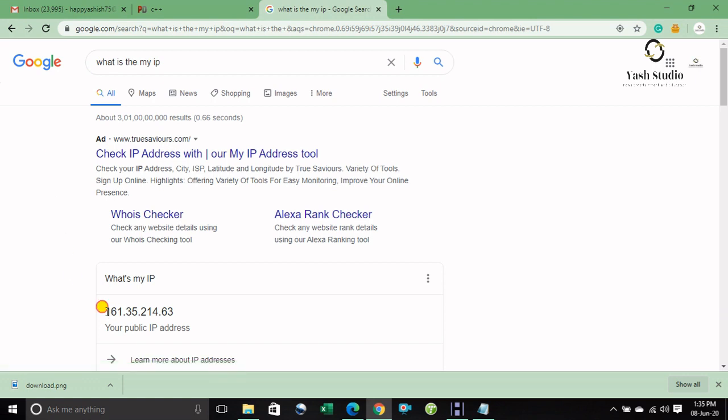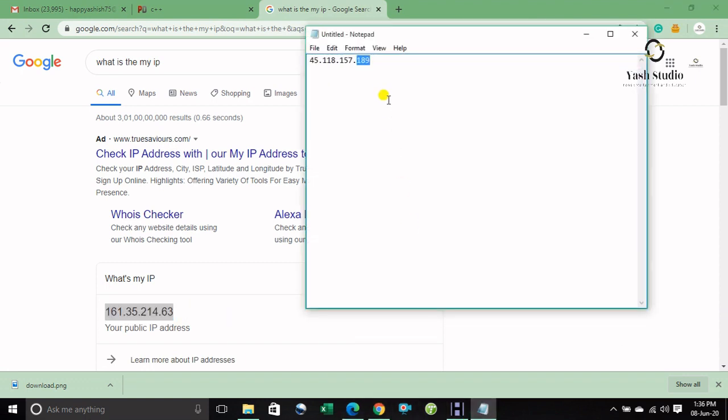You can see here my IP address is changed. Control C and then Control V. The IP address changes very easily, in just 30 seconds.